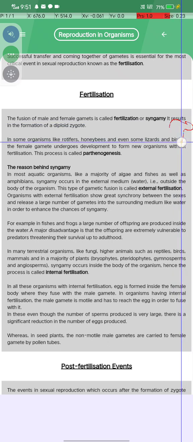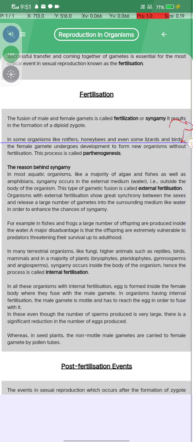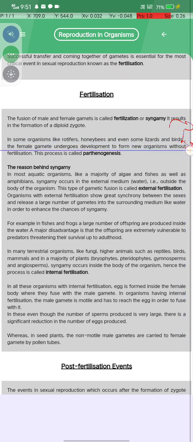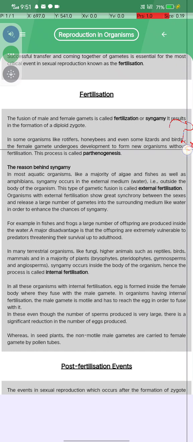Okay, and in some organisms like rotifers, honeybees, and even some lizards and some birds, the female gamete undergoes development to form a new organism without fertilization. This process is called parthenogenesis.